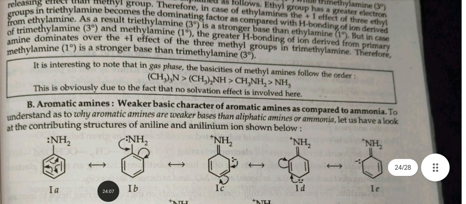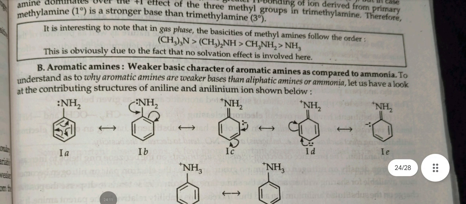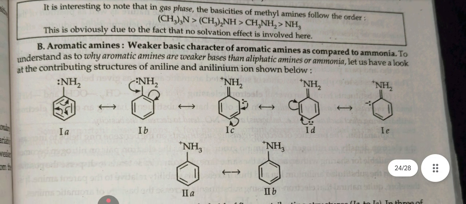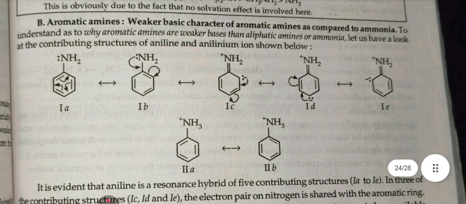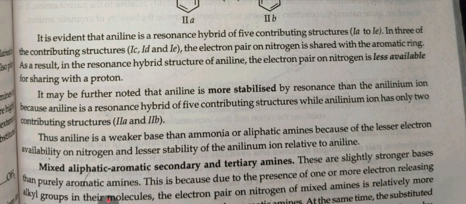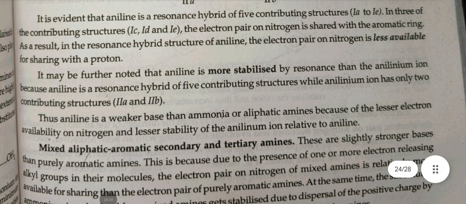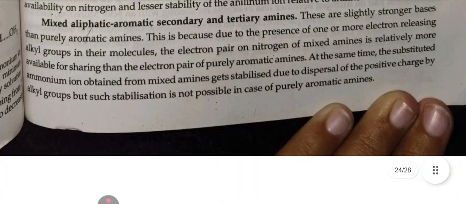Aromatic amines. Weaker basic character of aromatic amines as compared to ammonia. To understand why aromatic amines are weaker bases than aliphatic amines or ammonia, let us have a look. It is evident that aniline is a resonance hybrid of 5 contributing structures. In 3 of the contributing structures, the electron pair on nitrogen is shared with the aromatic ring and thus less available for sharing a proton.